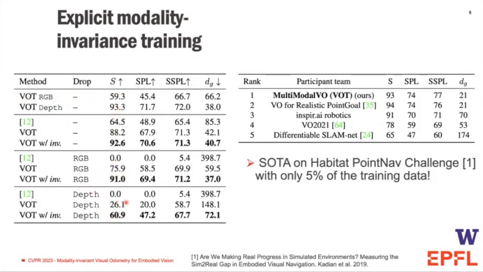To showcase the performance against previous methods, we revisit the Habitat PointNav challenge. VOT outperforms all prior methods using only 5% of the training data. Note that in the comparison where we drop modalities, baselines based on convolutional networks fail since they expect a fixed set of modalities as input.